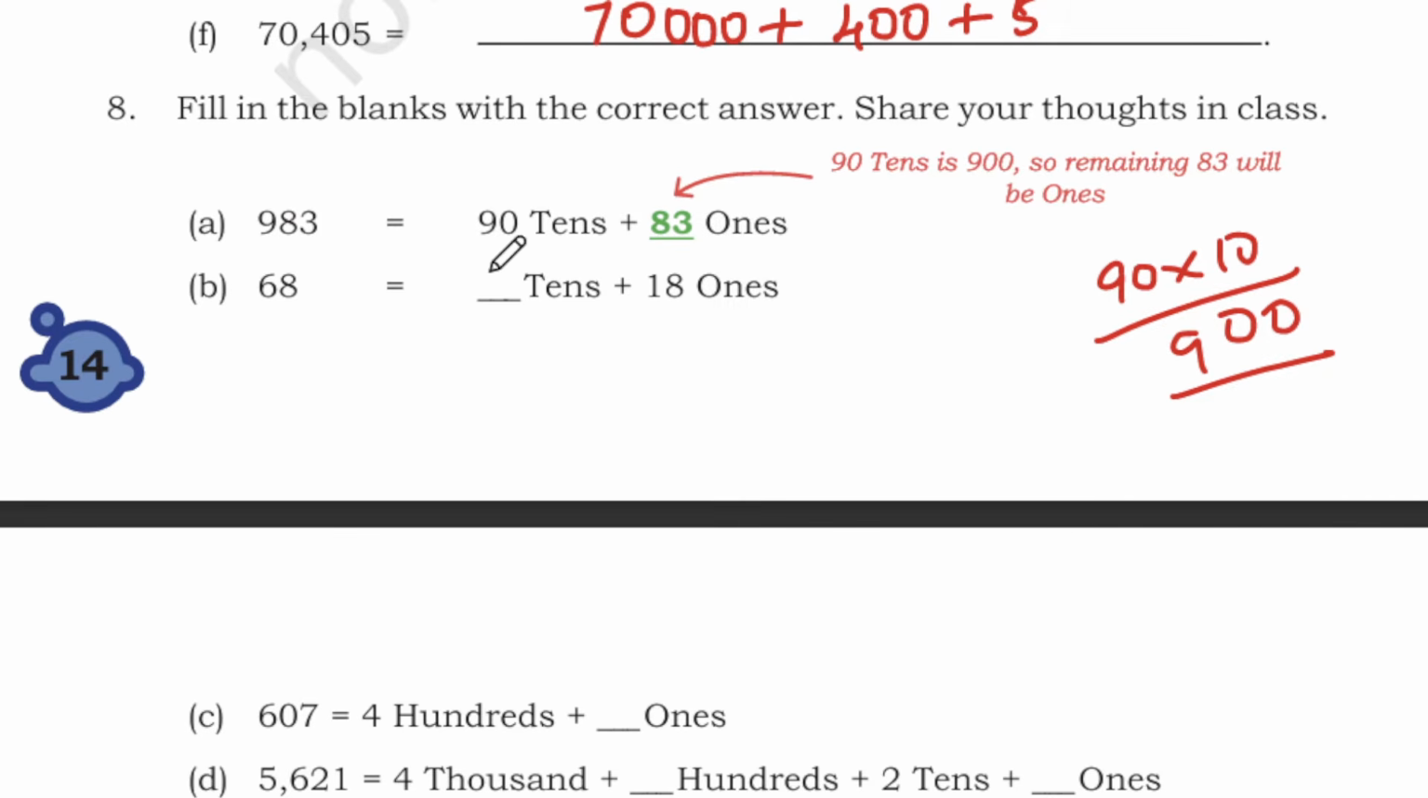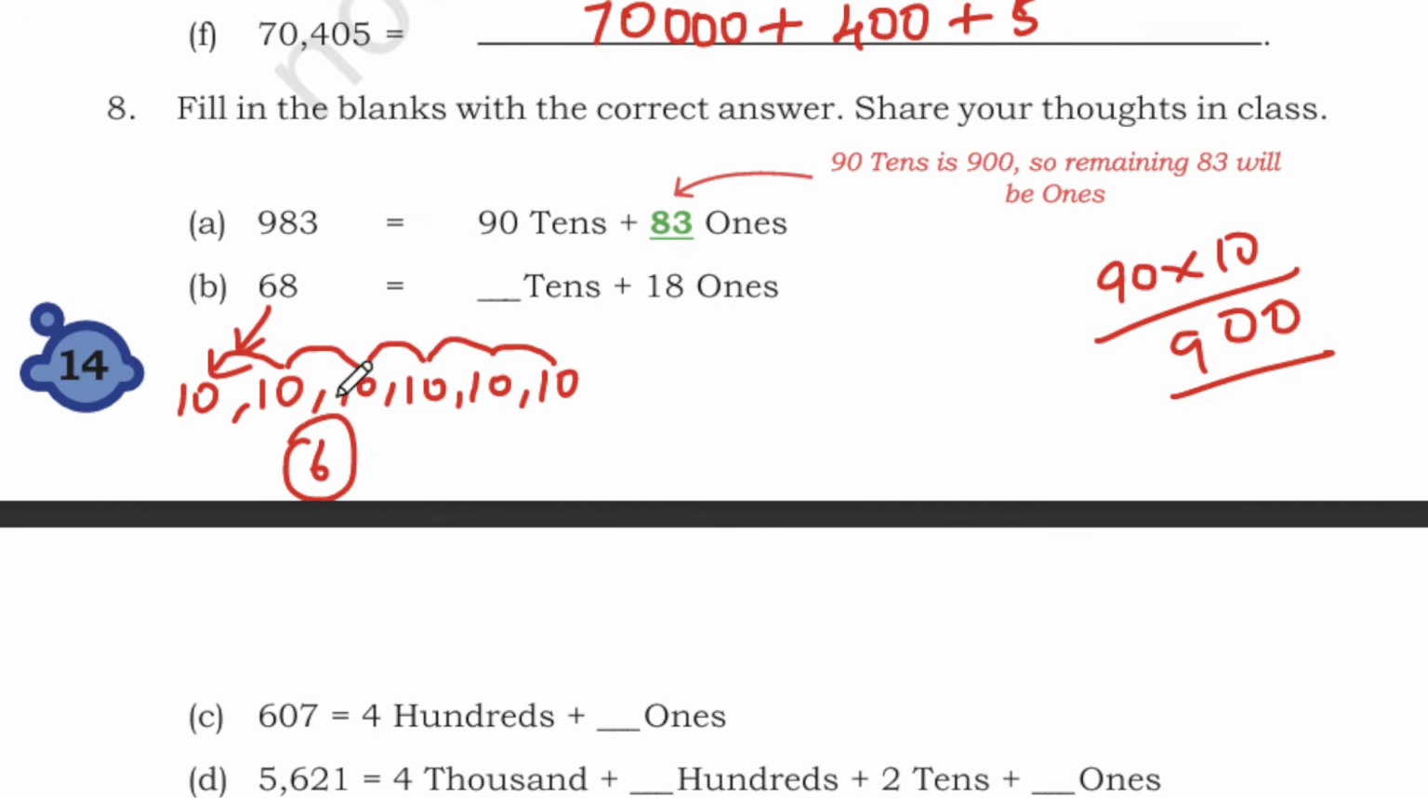Okay. Likewise, 6 tens plus 18 ones. So 6 tens plus 18 ones are here. Okay, next we have 68. So how many tens do we have in 68? So we will count here. So we have 1 ten, 2 tens, 3 tens, 4 tens, 5 tens, 6 tens. So if you add 10, 20, 30, 40, 50, 60. So how many tens do we have? We need 6 tens.